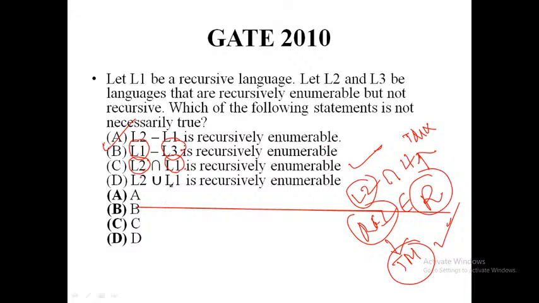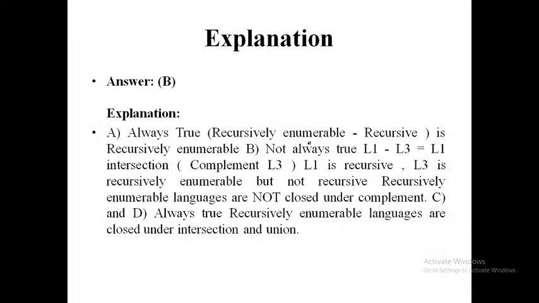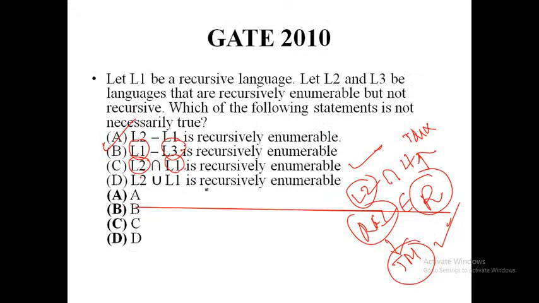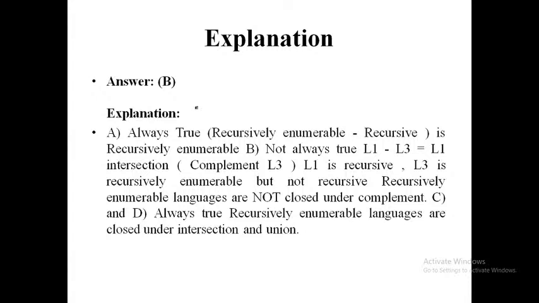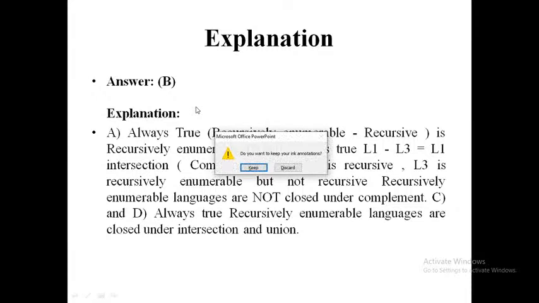And L2 union L1 is recursive enumerable. Always true, recursive enumerable languages are closed under union and intersection. So A, C, D are true, but B is false. So the correct answer is B. In this way we can explain our problems on Turing machines.